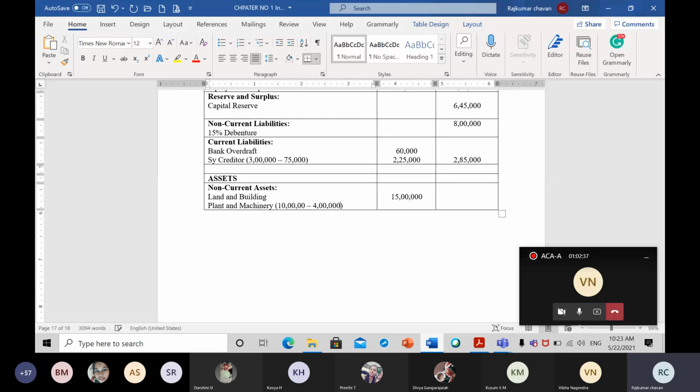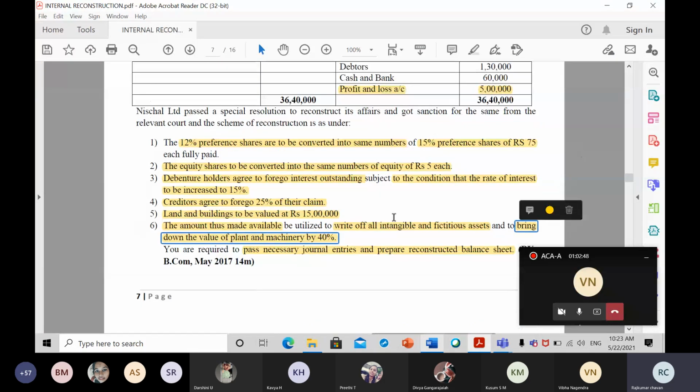40% has been written down, so the actual value of the land and building will come to how much? The revised value is 6 lakh rupees. 6 lakhs. So this is the amount which will come in the balance sheet.